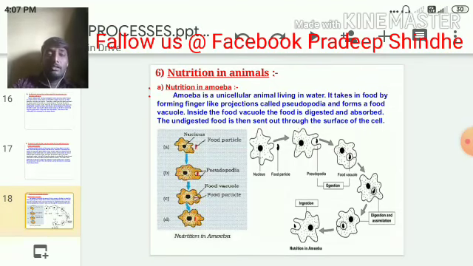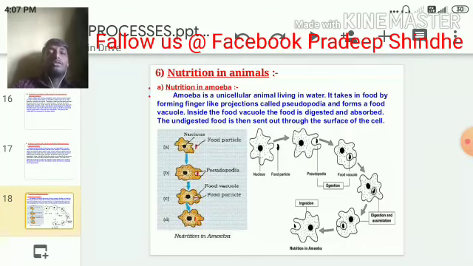Next, after C there is D. There we can see the food particles get digested and absorbed, and slowly the undigested food moves towards the peripheral part of the cell. Then finally it is sent out, removed from inside the cell, meaning it kicks out the unwanted waste.